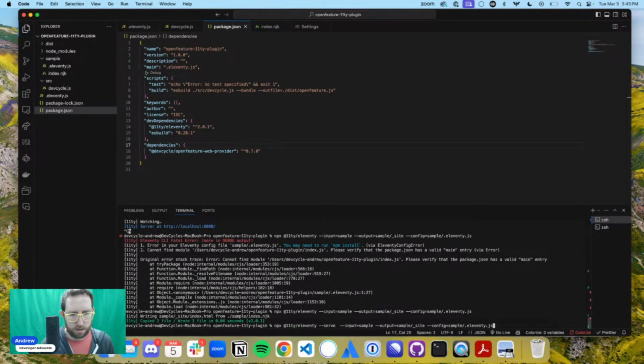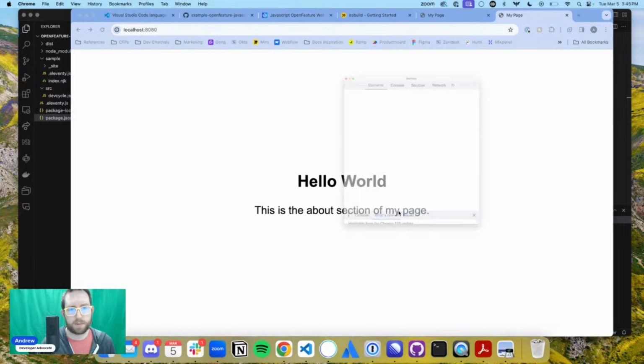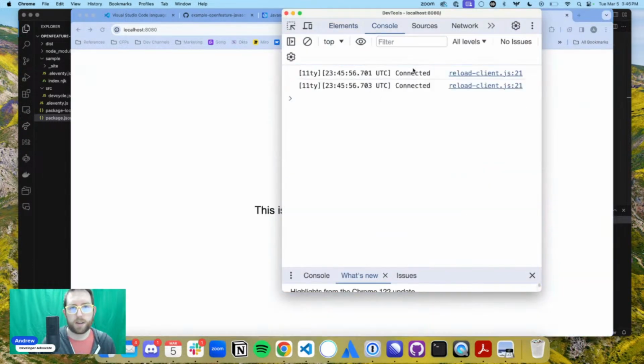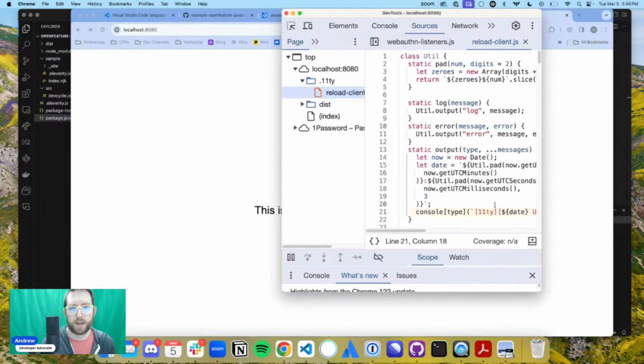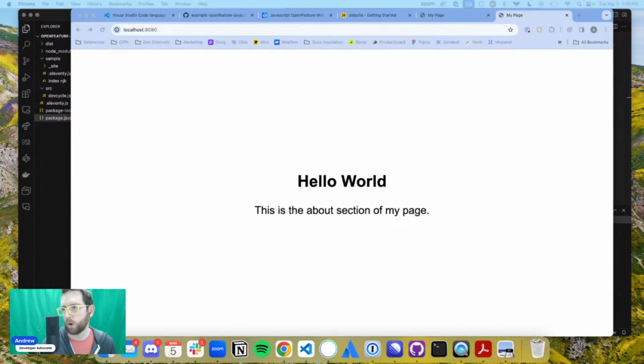Serve input sample site config sample. Okay. Great. Okay, so this now should run without errors. So we should actually be seeing no console errors in there. This reload client, this is all related to Eleventy, so that's not a big sign that that's working there. So what I'm gonna do over in my, so initially,